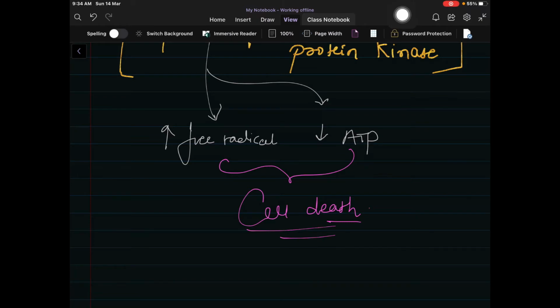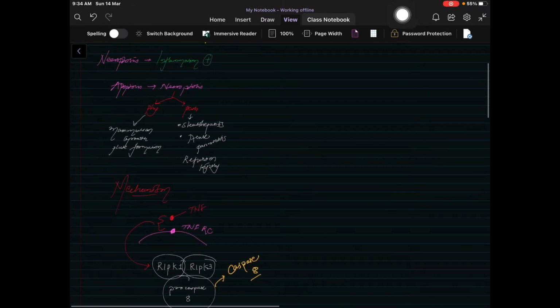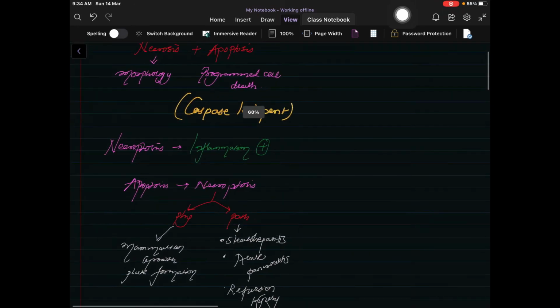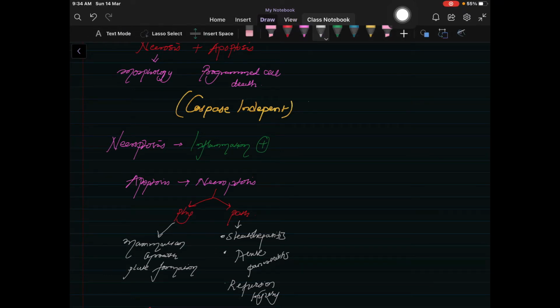So a quick recap about necroptosis. Necroptosis is the combination of necrosis and apoptosis. Necrosis is morphological and apoptosis is a programmed cell death, which is caspase dependent, while necroptosis is caspase independent. Necroptosis is inflammation positive. Like apoptosis, it is also physiological and pathological.